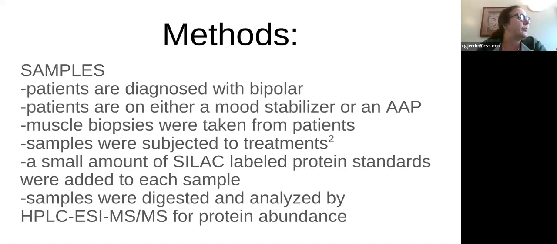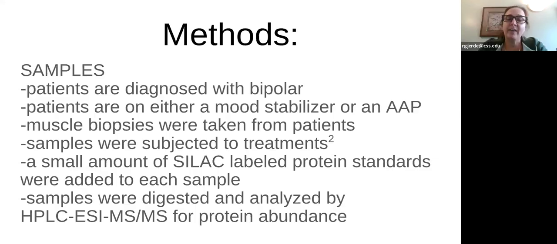So they've got their samples, they're broken apart, and then they're going to spike those samples with a small amount of heavy SILAC labeled protein standard. They call it universal SILAC. So that's the stable isotope labeling. These authors claim to have developed this method. It's called universal SILAC in a couple of their previous experiments. So basically what happens is they add this small amount of this SILAC standard, and then they can compare their sample to the universal standard to figure out the quantity of each of the proteins in the sample.